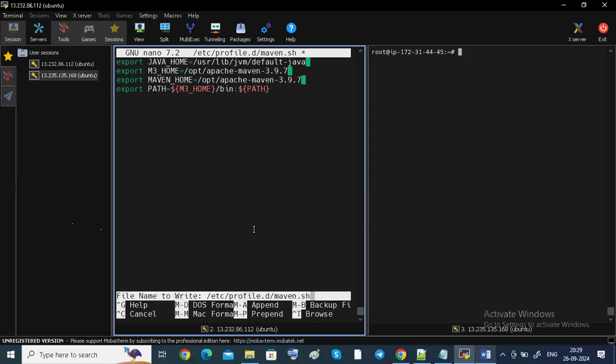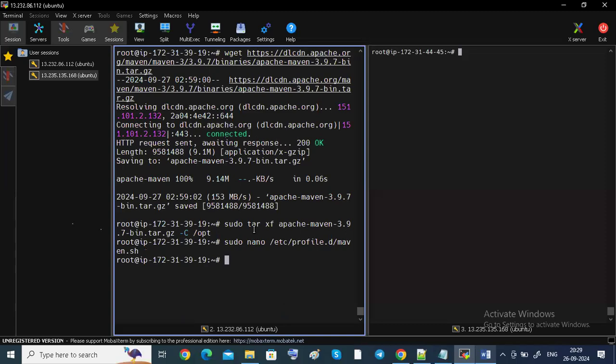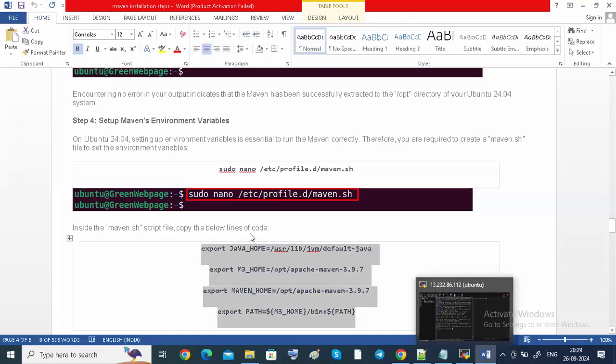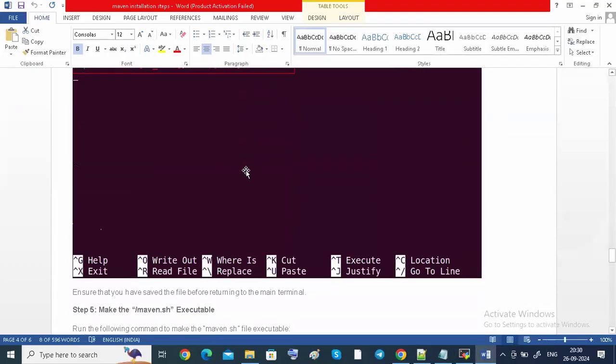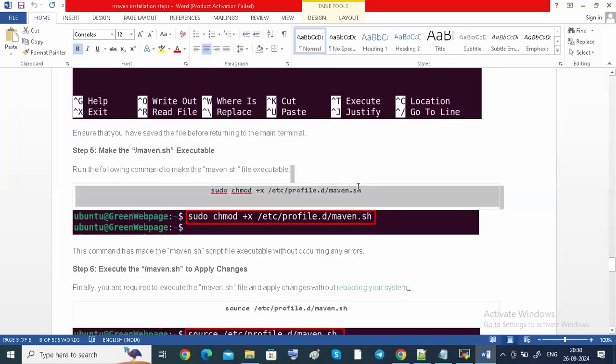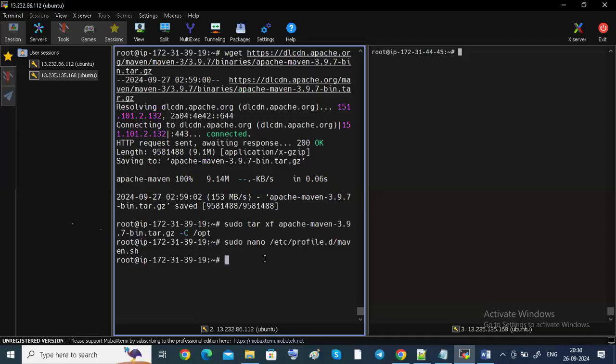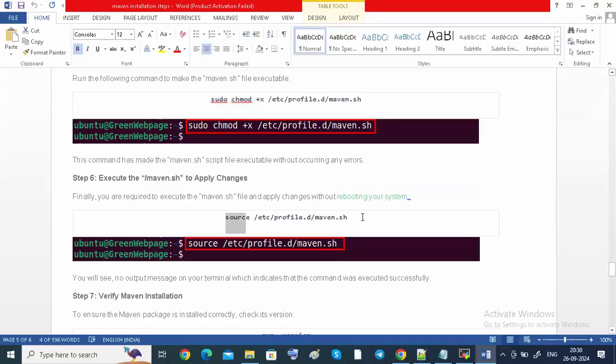Ctrl+O, Enter, Ctrl+X. Okay. You have to save the file like that. That is nano, guys. Now you're going to give permission, that means execution. Okay, so I'm going to execute. After that, I'm going to change the path without restarting. Here I already wrote it, guys. You can see here, any changes you apply, you have to load without rebooting. We are going to do these things.